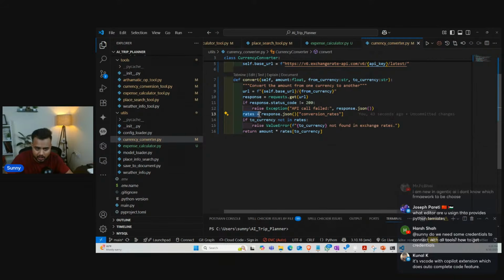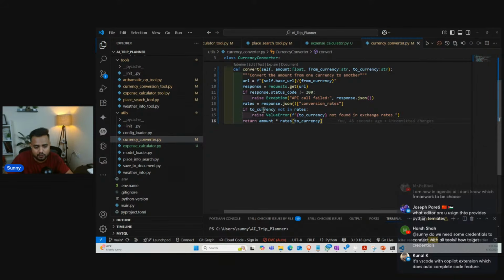So see, I will be getting a rate. Now what I will do, guys, see here, if the to currency is not in rates, right? So I'm going to raise a value error, saying not found in the exchange rate, this currency does not exist. Otherwise, we are going to return the particular amount based on the exchange rate.